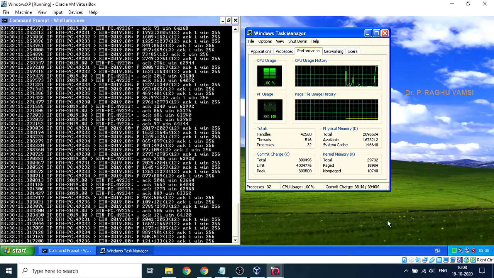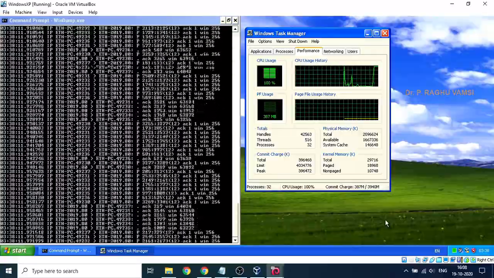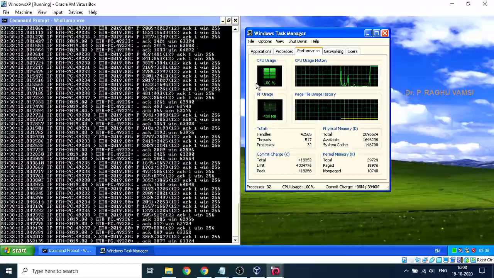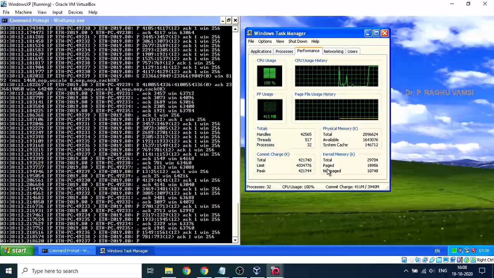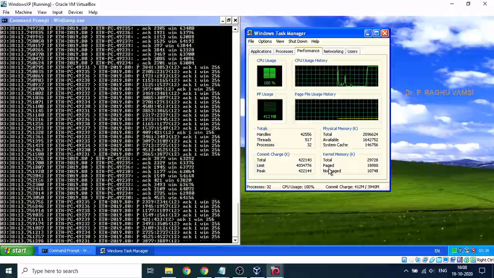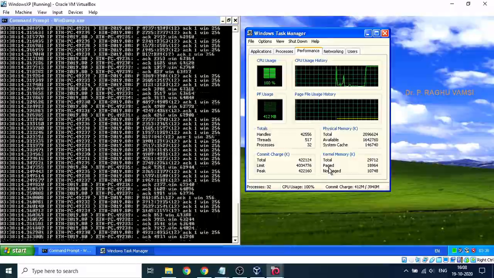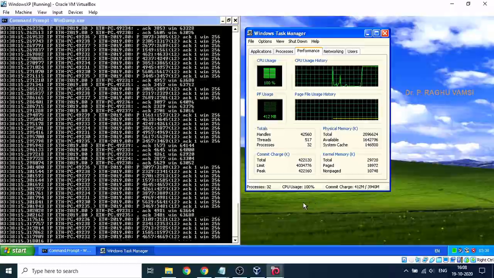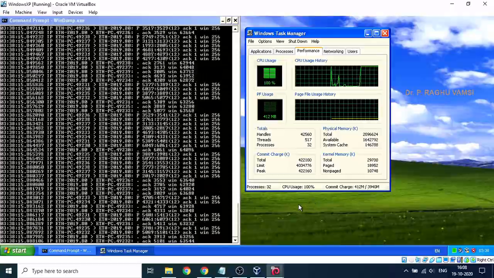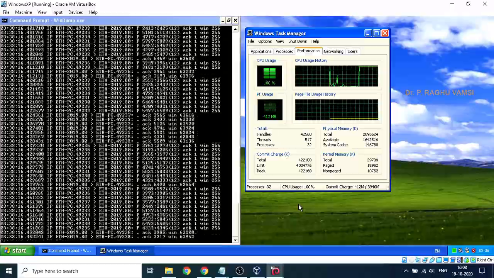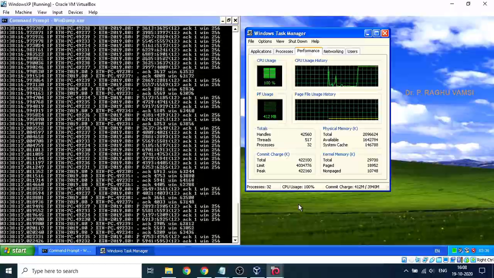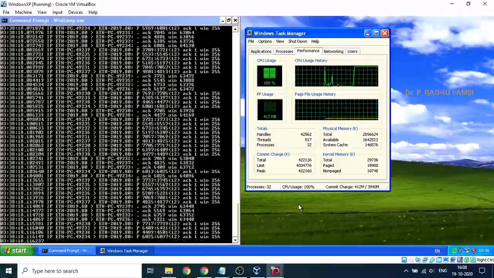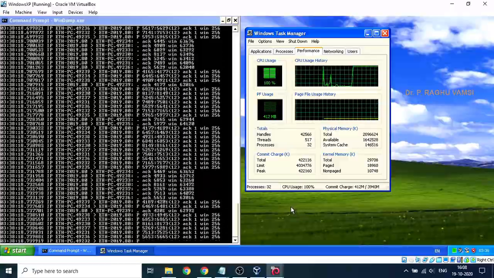Now we'll see here, in Windows XP the CPU usage is now 100%. The CPU usage is too much, which means the CPU is fully overloaded. So if you request anything, this CPU cannot give you any reply. The CPU is completely busy responding to this SYN flooding, so it cannot respond to genuine requests. This is leading to a denial of service attack.